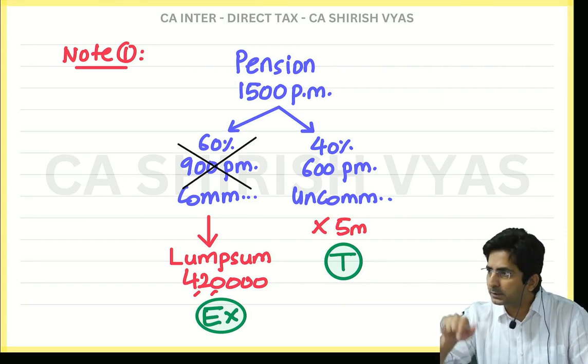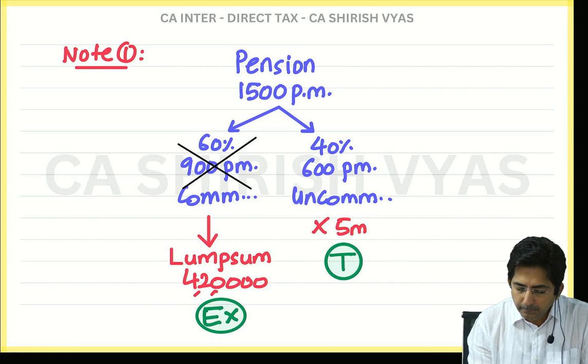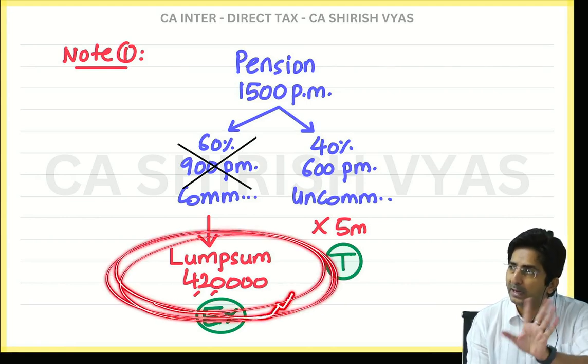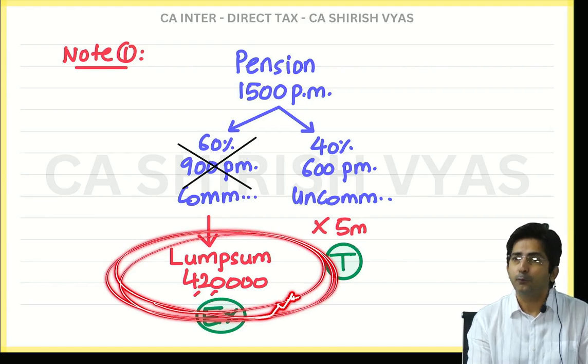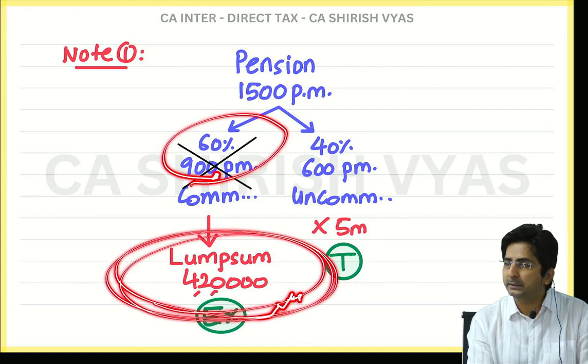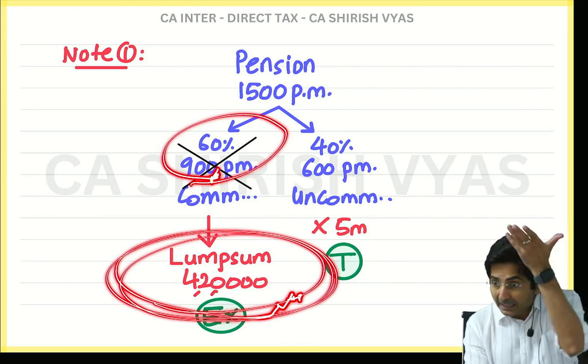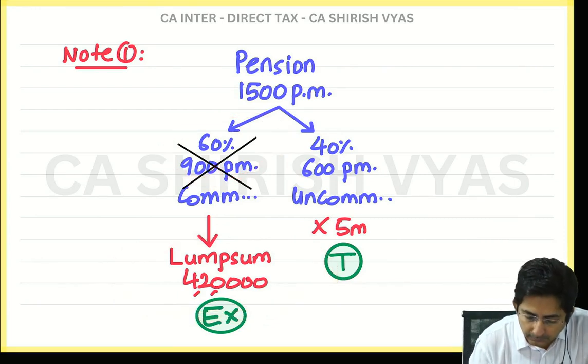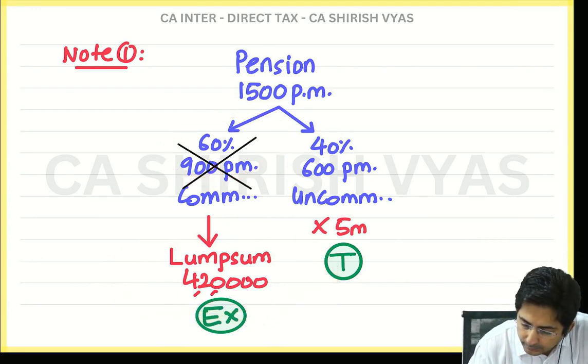You know what mistake students make? They do half of 4,20,000 only. They just make 4,20,000 as half. See, 4,20,000 is already 60%. 4,20,000 is itself 60%. If that is 60, so what is 50? Cross multiply. So see, by cross multiplication, what do you get? Wait, I will show here.